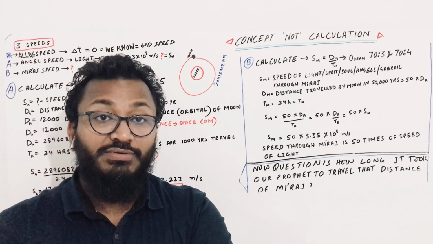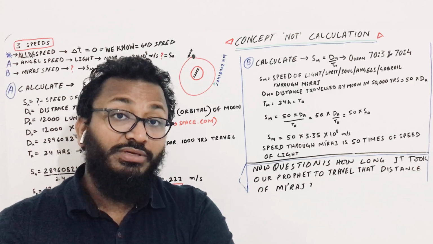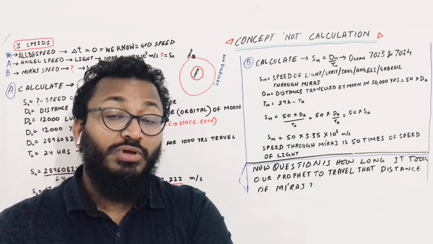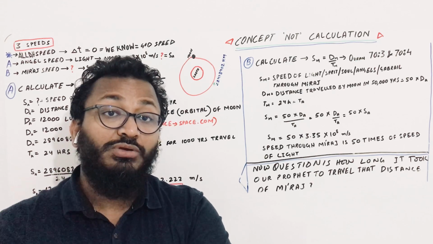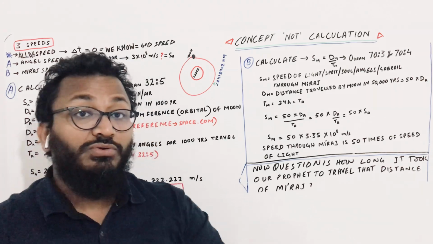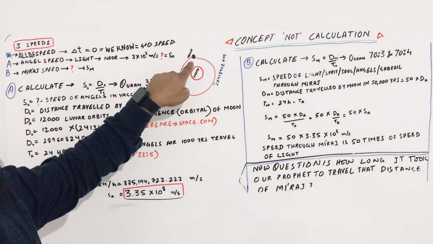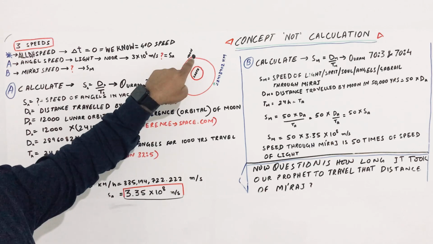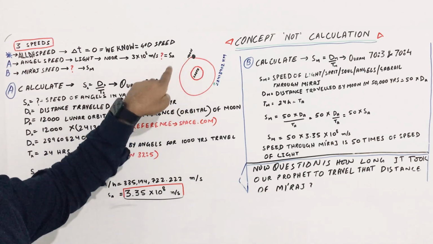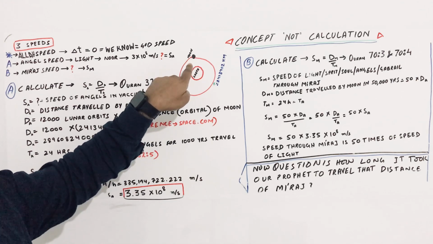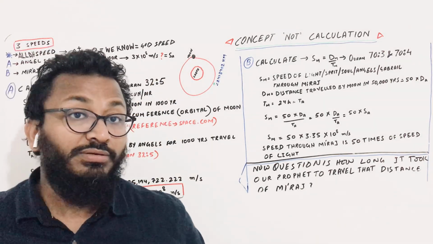That fast they are traveling. To understand this, again we need to take a reference. At that time they were using the lunar calendar, and for the lunar calendar the reference is the moon. So the distance that the moon will travel in 1000 years, the angel is traveling in one day.